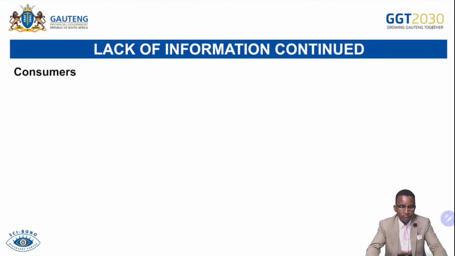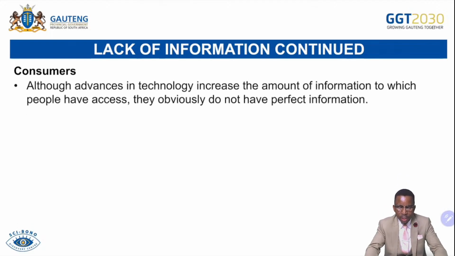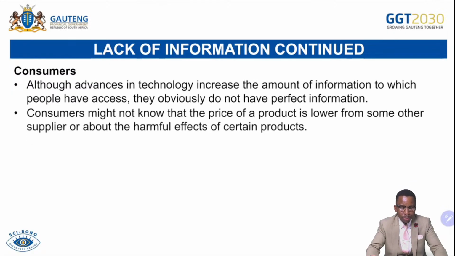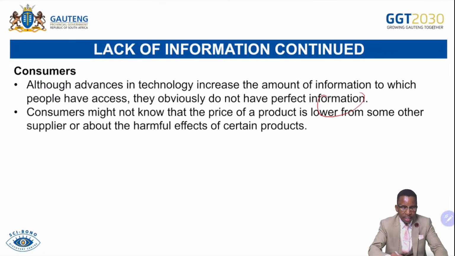We continue with lack of information. So for consumers, although advances in technology increase the amount of information to which people have access, they obviously do not have perfect information. So consumers might not know that the price of a product is lower from some other suppliers or about the harmful effects of certain products. So they will be buying the product because they are not fully informed.